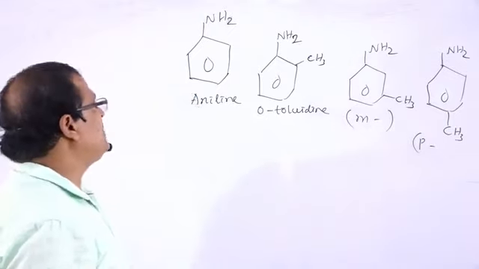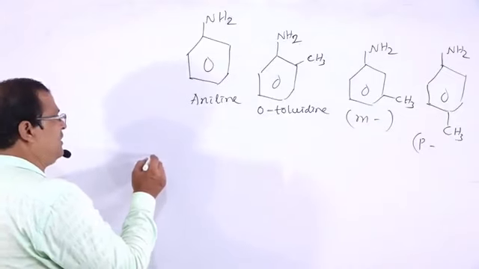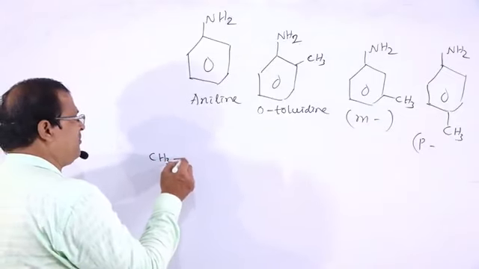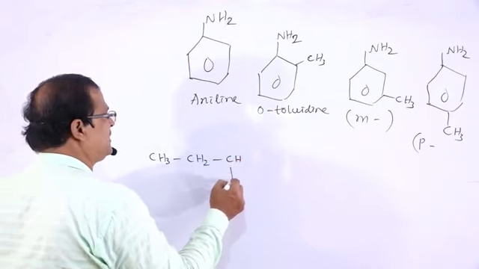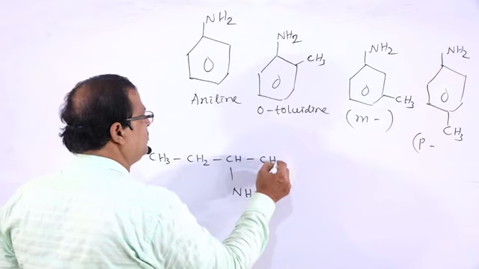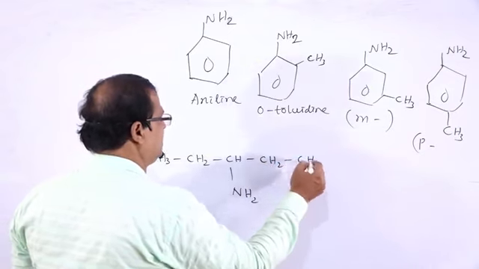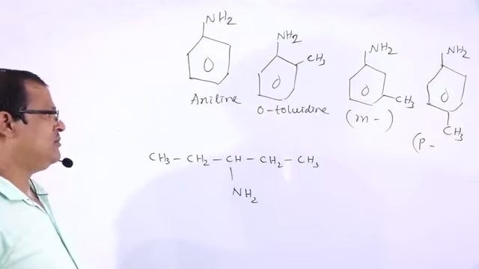Next we will see some naming of compounds. For example, CH3-CH2-CH(NH2)-CH2-CH3. What is the name of this compound?